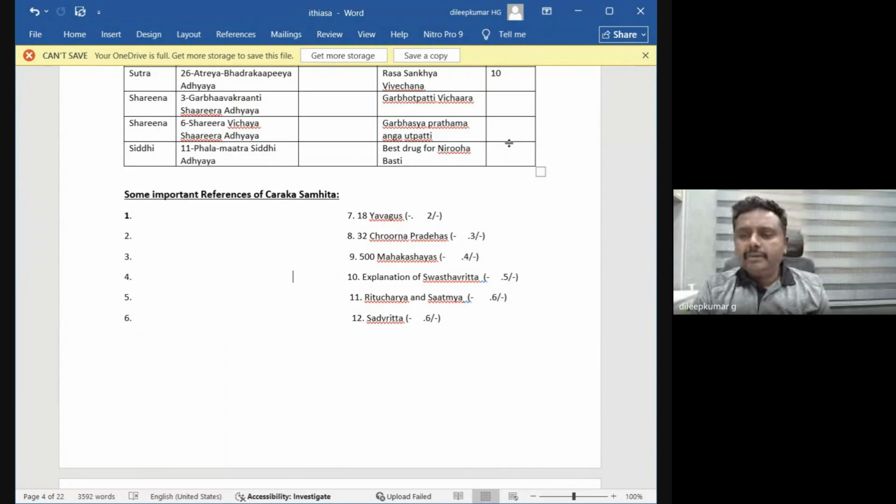So now the Parama Ayu of a human being in India, according to Acharya Charaka, is 78 years. That is 100 minus 22, because the time period of Charaka Samhita is 200 BC and we now live in the 21st century.